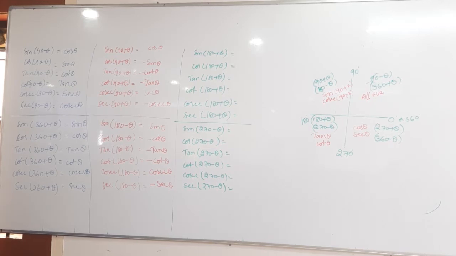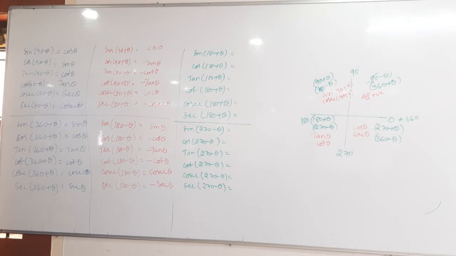Good. Finished? Write the remaining also.